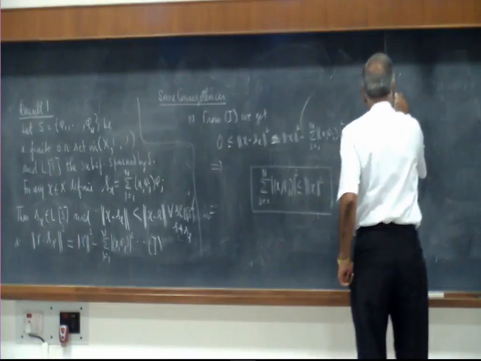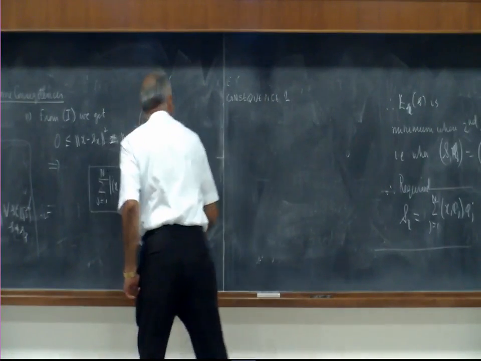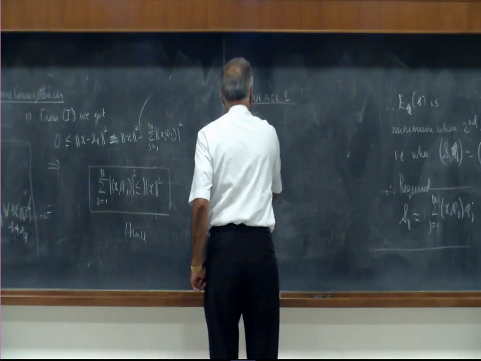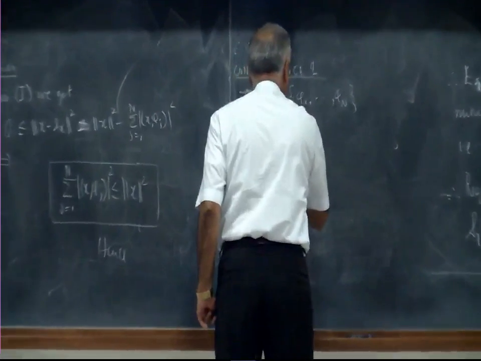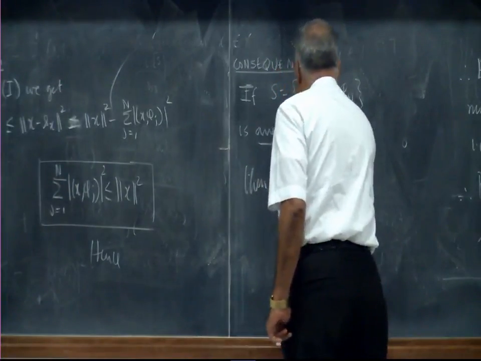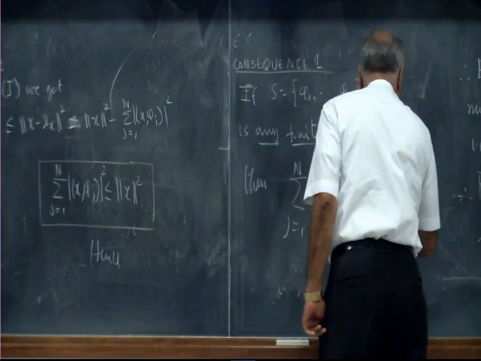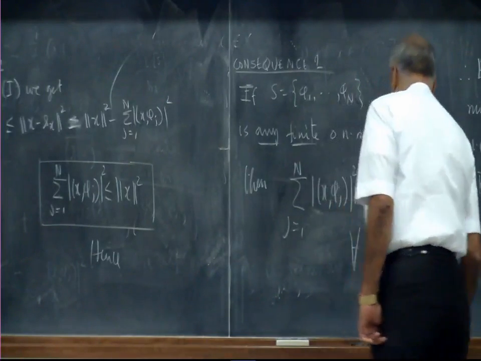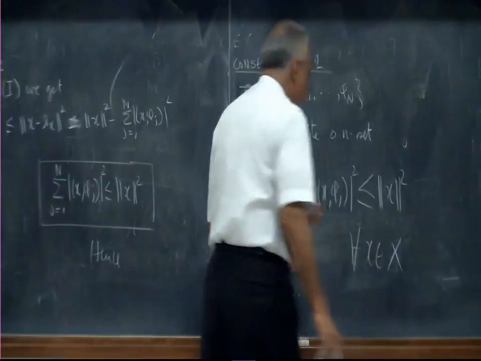Consequence 1: if S equal to {phi 1, phi 2, ..., phi n} is any finite orthonormal set, then the summation j equal to 1 to n of |<x, phi j>| squared is less than or equal to norm x squared for every x in X. That's the first important consequence for us.